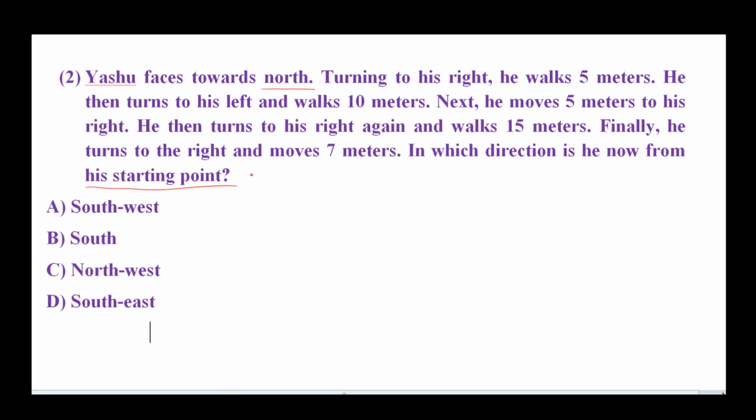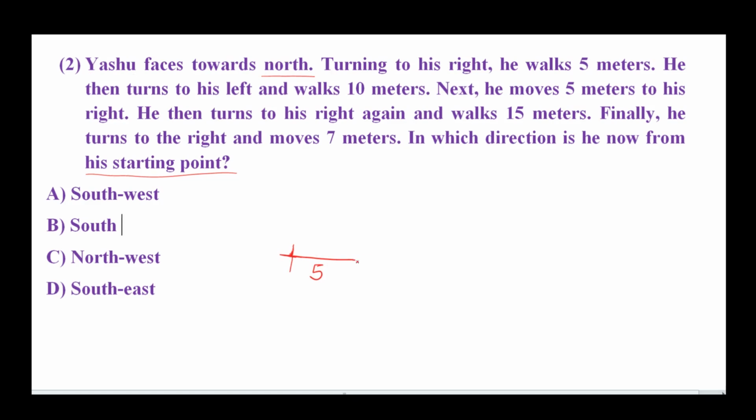So let's solve the question. Yeshu faces towards north. So firstly, this is our fixed point, faces towards north. So this is the north direction according to the basic diagram, and turning to his right. From north is our right, and he walks 5 meters. So this is our 5 meters. Then he turned to his left and walked 10 meters. From the basic diagram, he is in the east direction and then he turns his left. From east, he walks 10 meters. This is our 10 meters.